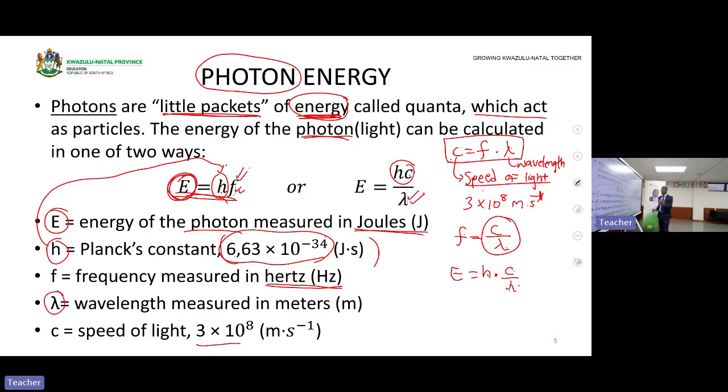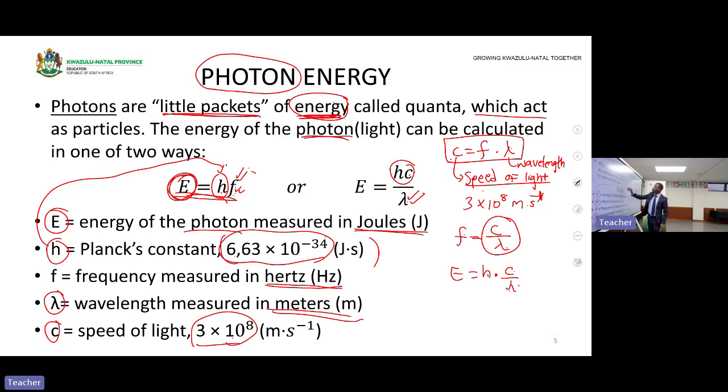Then we have talked about the wavelength. By definition, the wavelength is the distance between two points that are in phase. So it's measured in meters. Then the speed of light, we have talked about the speed of light. It is 3 times 10 to the power of 8 meters per second. And we represent the speed of light as what? As c.